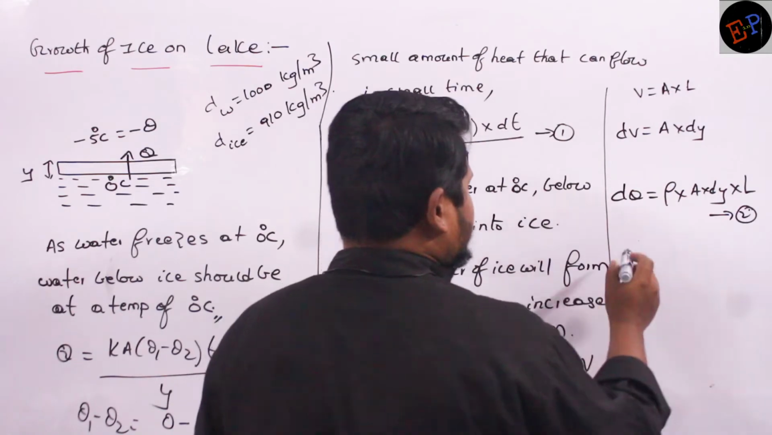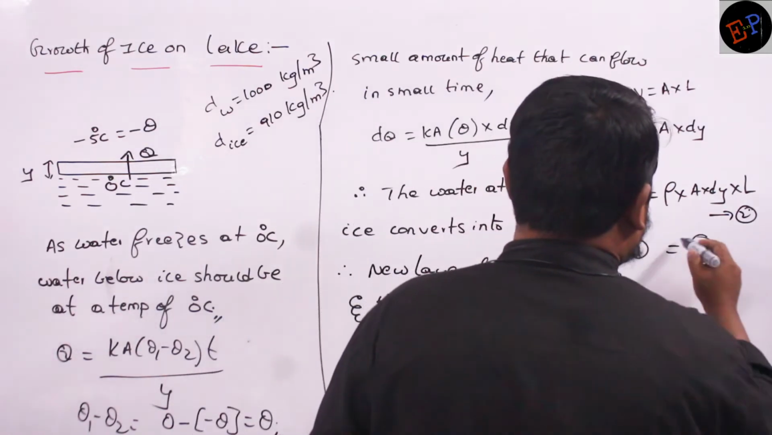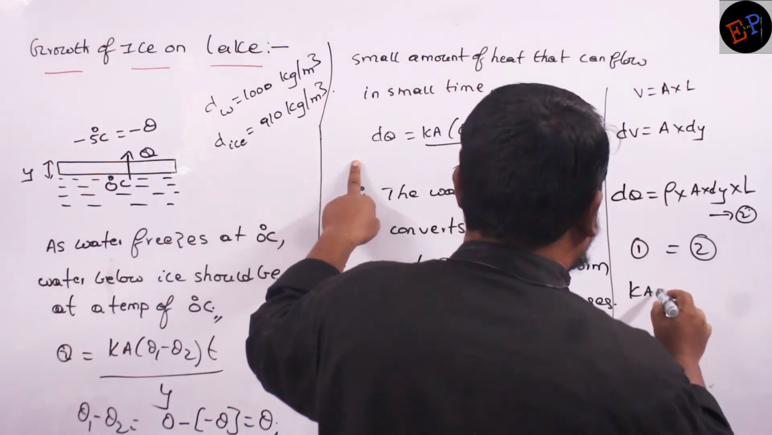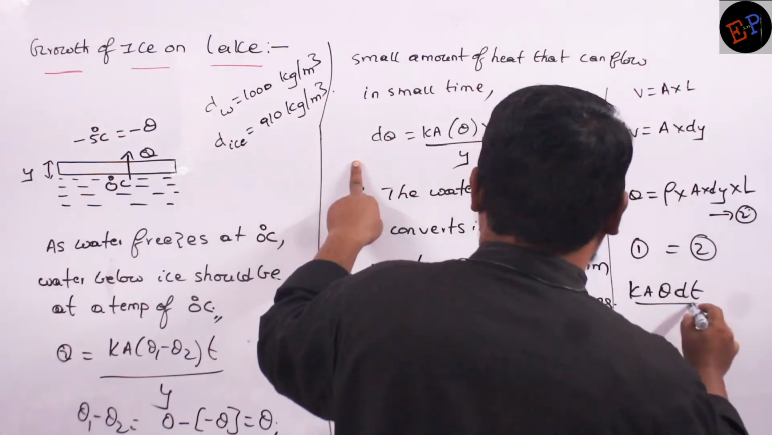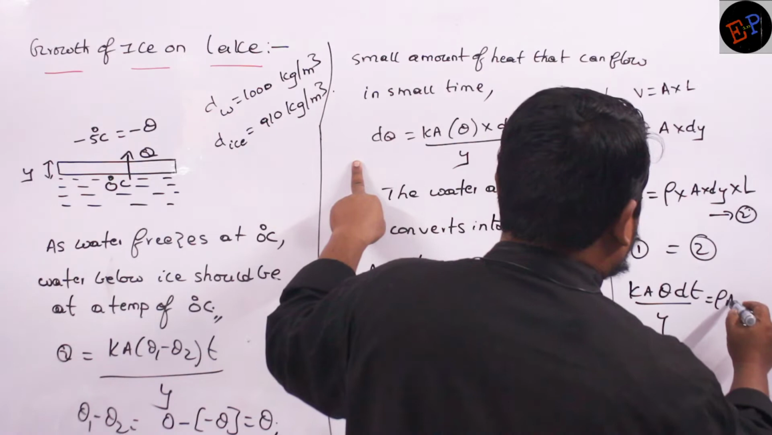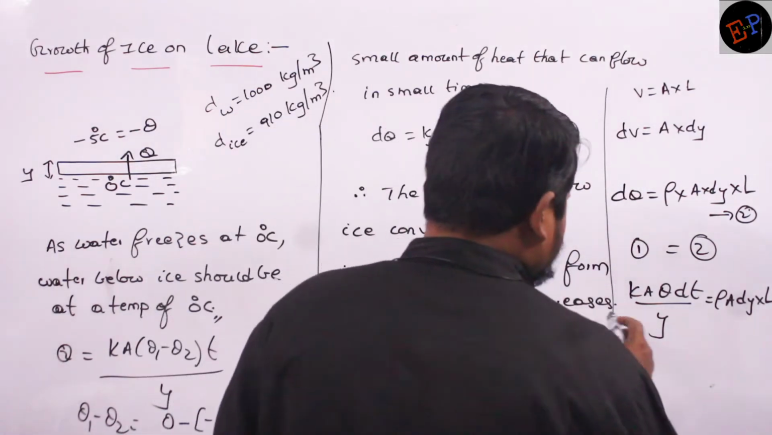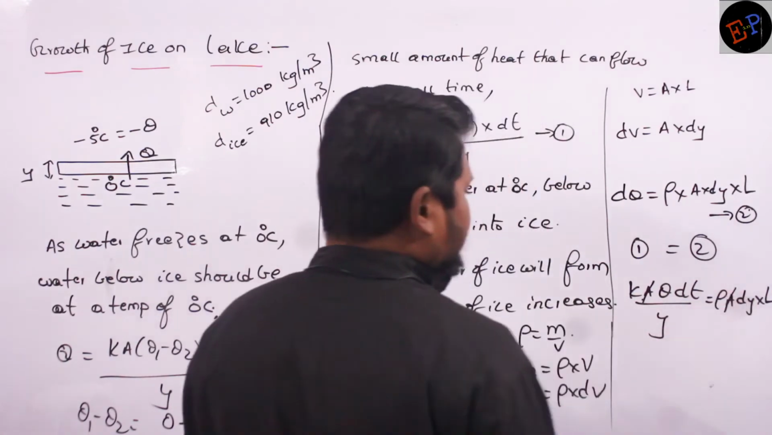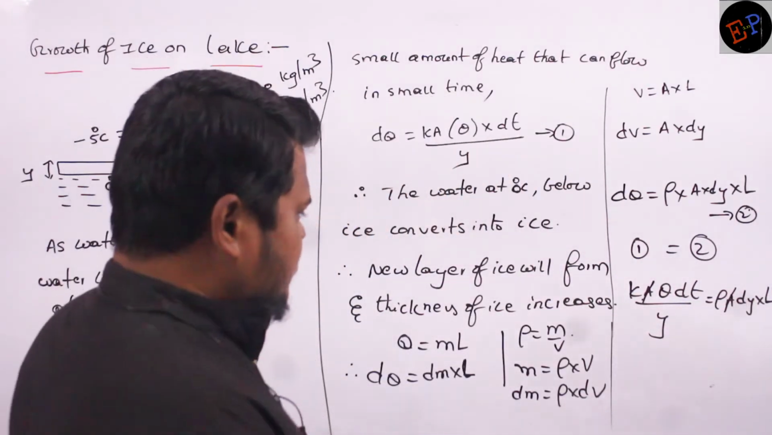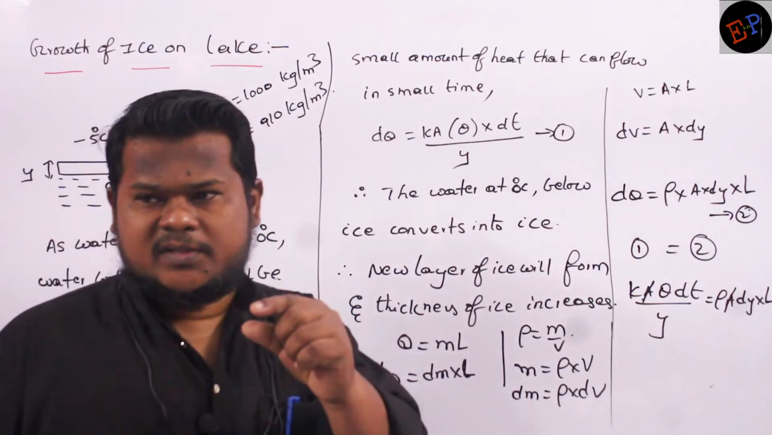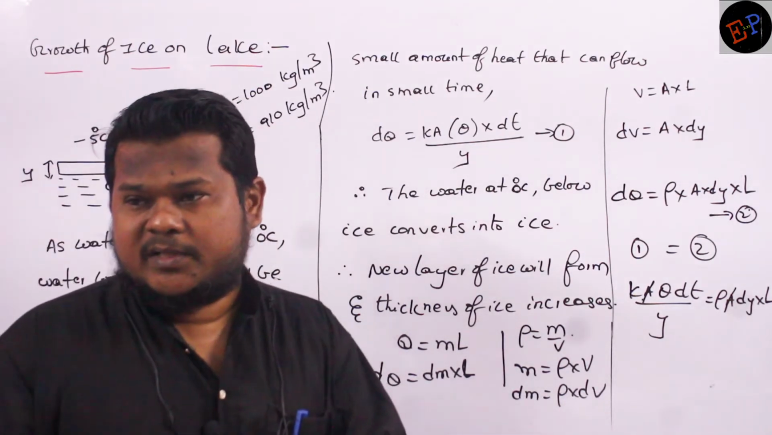So this is my first equation. So the first equation and second equation, both of them, they are the same. So equate them. Okay. So K A theta into dt divided by y is equal to rho A dy multiplied by L. This is how I can write. Now what are the terms which can get cancelled? The area of cross section will get cancelled. So I want to calculate the time of formation. So to form a particular thickness of ice, what will be the time taken? That I want to calculate.